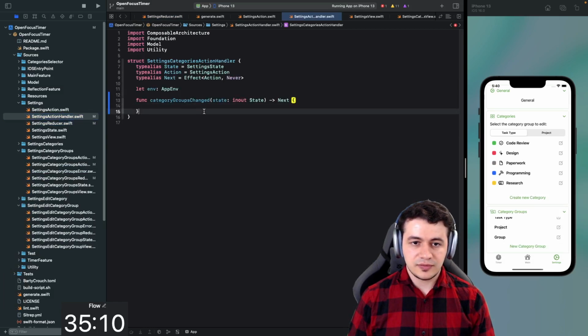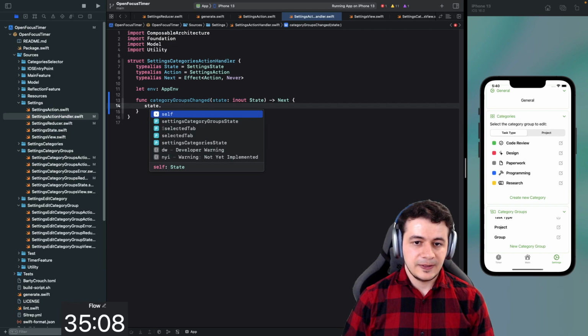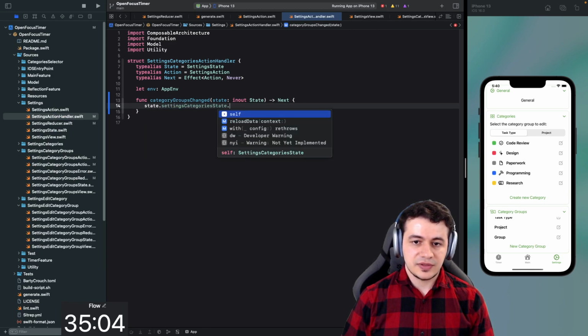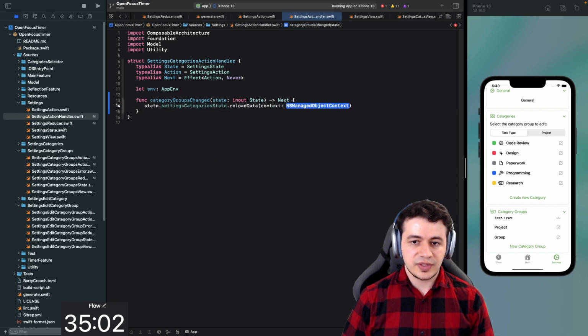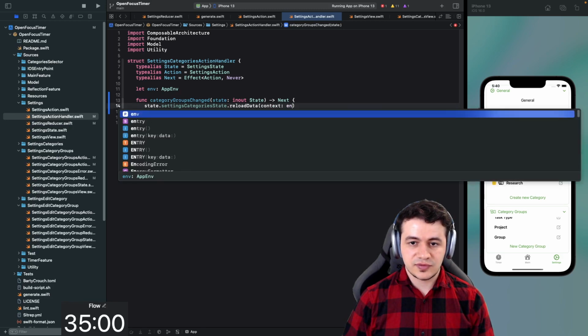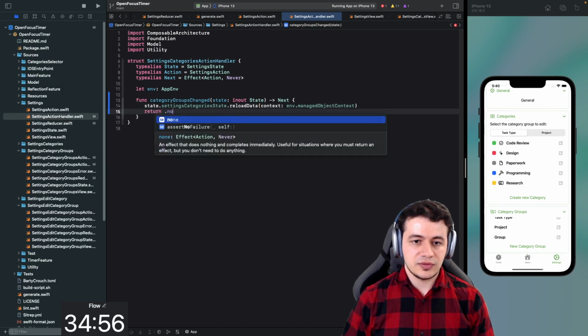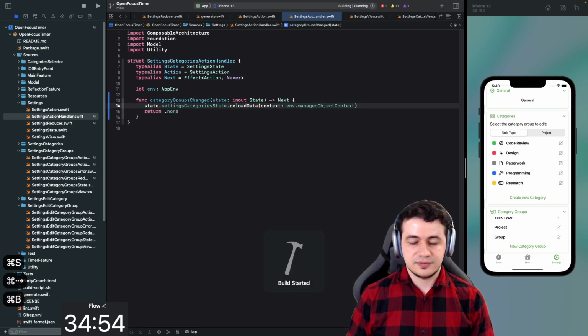Alright, and then in here we can go into state, get the settings category state, and just call reloadData and provide it a context, which I hope we have access to here. Managed object context, there we go. And then we return none. That's it. Should be what we need to do.